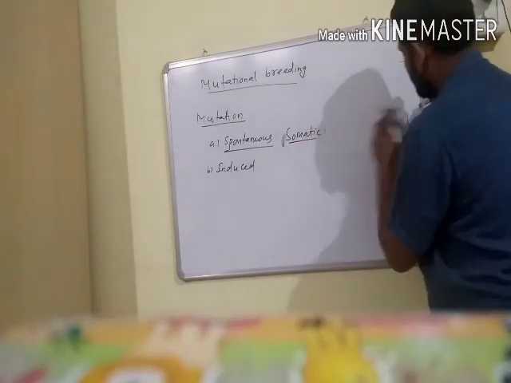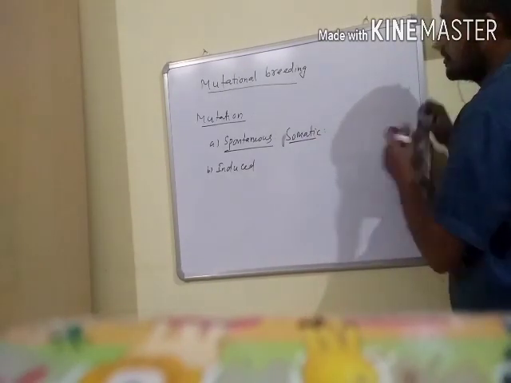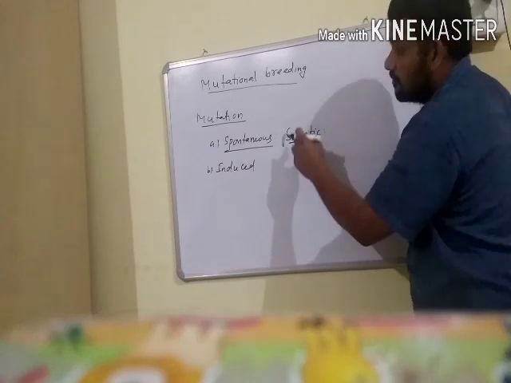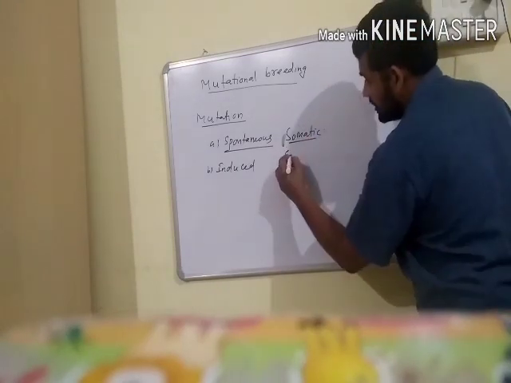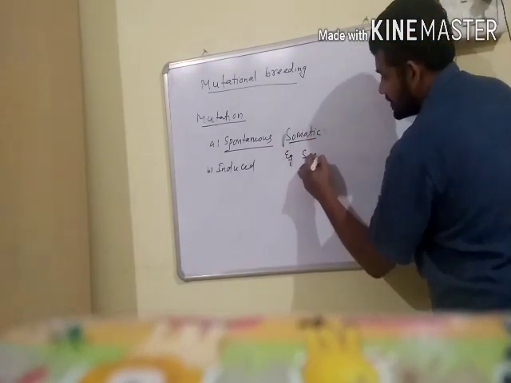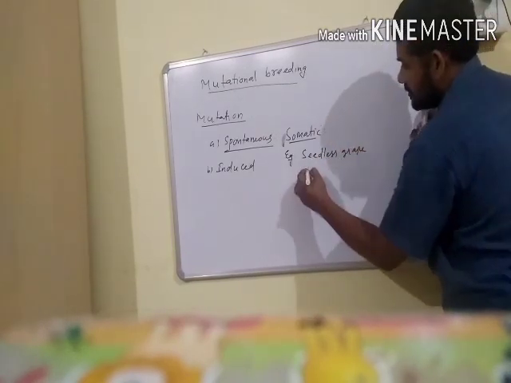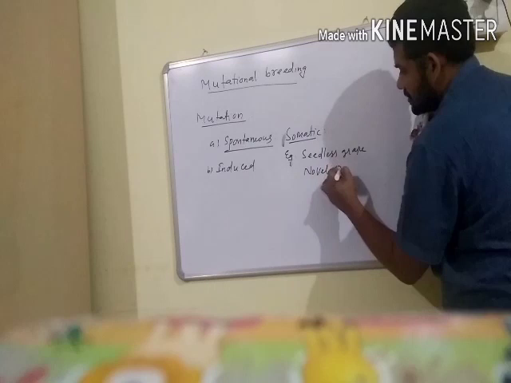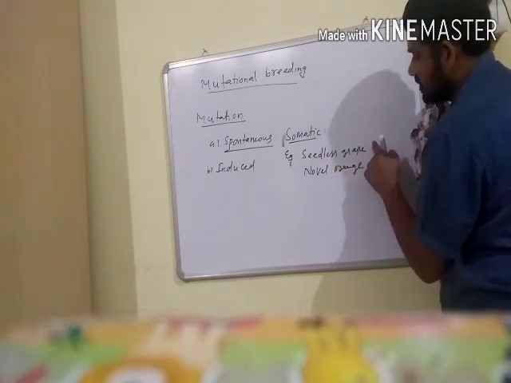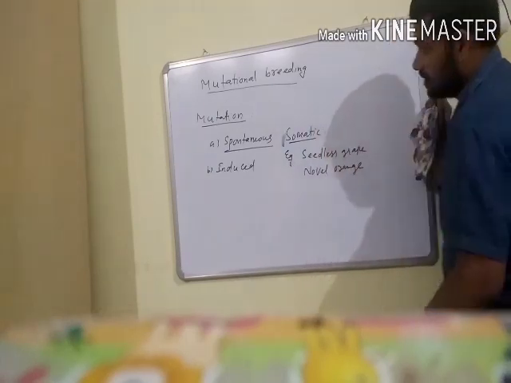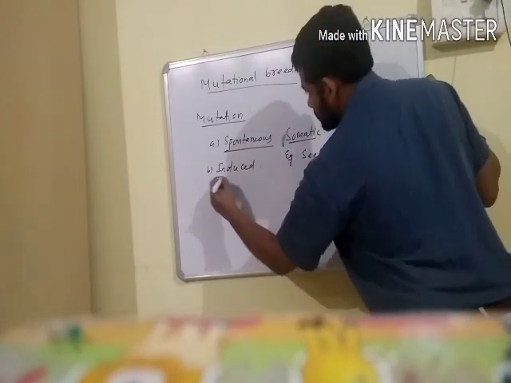Some useful somatic mutations are involved in crop improvement for only vegetatively propagated plants. For example, seedless grapes and navel orange are some of the important varieties developed with the help of useful somatic mutations.